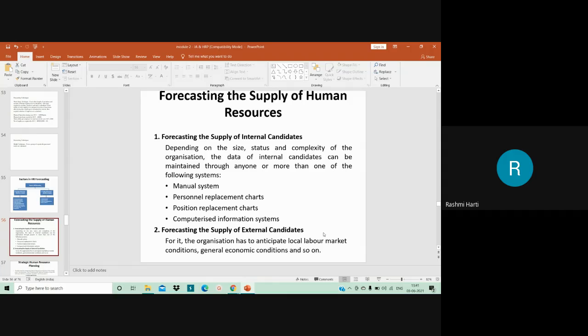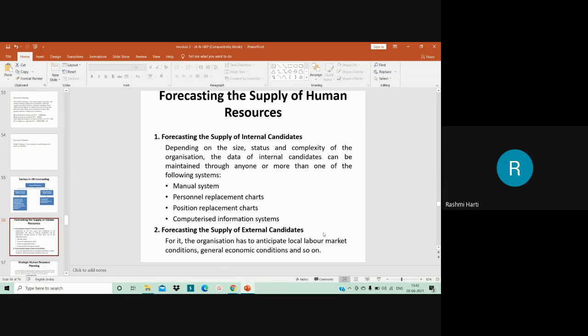Fine. Then you have the forecast of supply of external candidates. For it, the organization has to anticipate local labor market conditions and general economic conditions, and so on. Everything is to be considered. It is usually not always possible to get candidates through internal sources to adequately fill the gap between demand and supply of human resources. Hence, the organization may look to outside candidates, right?